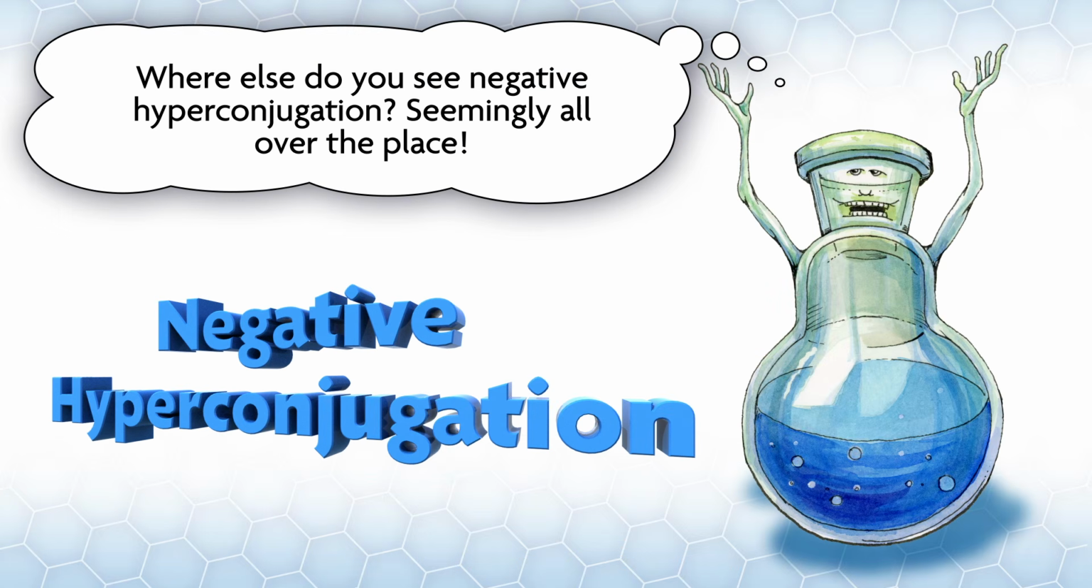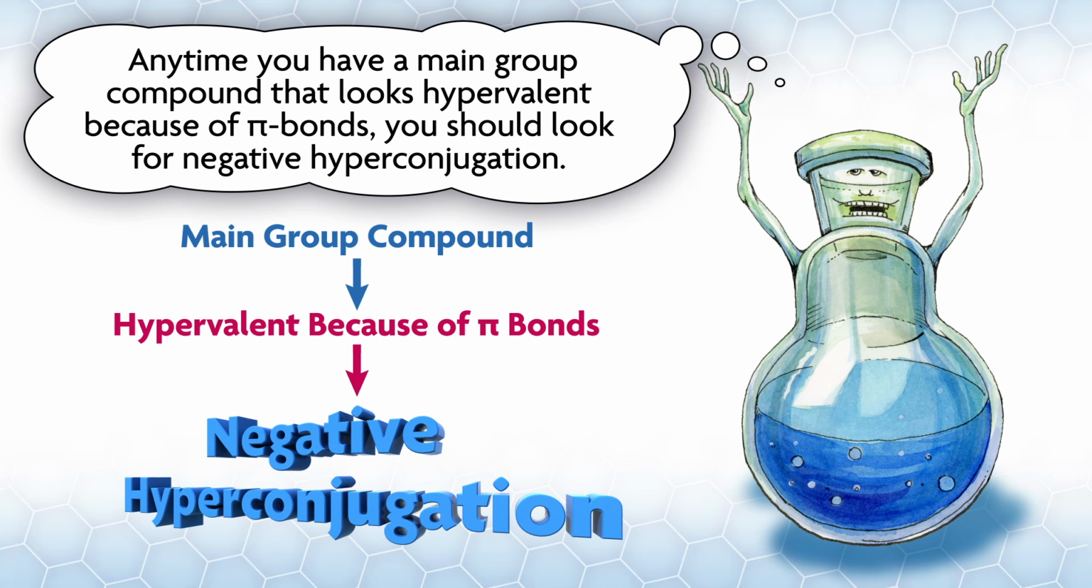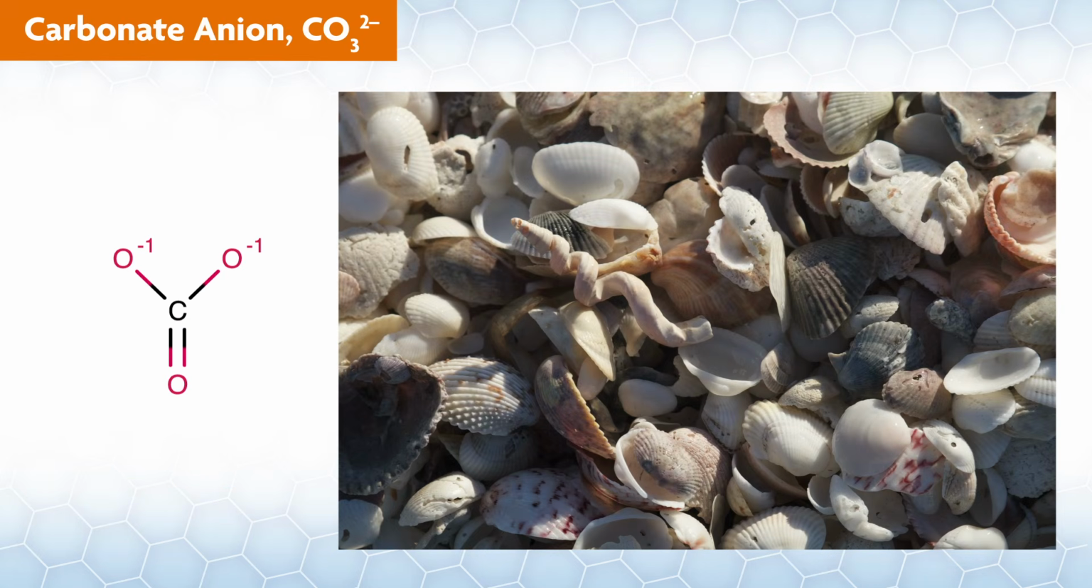Where else do you see negative hyperconjugation? Seemingly all over the place. Anytime you have a main group compound that looks hypervalent because of pi bonds, you should look for negative hyperconjugation. Consider the common anion carbonate. Carbonate anion is found in limestone, marble, chalk, and shells of marine organisms like clams and oysters, eggshell, and the baking soda in your kitchen cabinet.